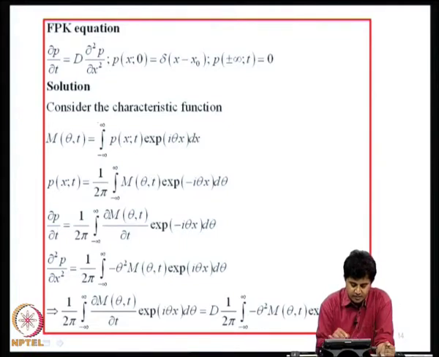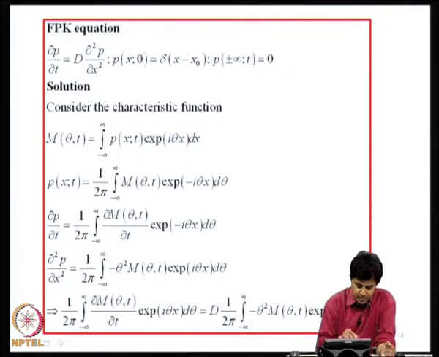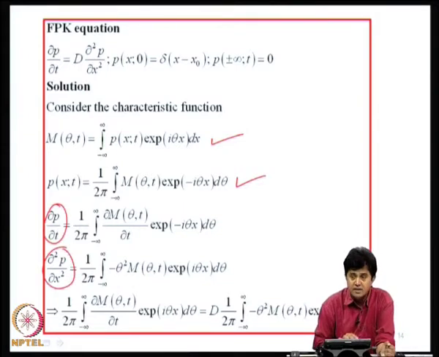We can consider the characteristic function. I will call it M(theta, t), which is the Fourier transform of the density function, and I will express the density function in terms of the characteristic function, and find ∂p/∂t and ∂²p/∂x². This is like using the Fourier transform technique to solve a partial differential equation. So, ∂p/∂t would be in terms of this, and ∂²p/∂x² will be in terms of this.